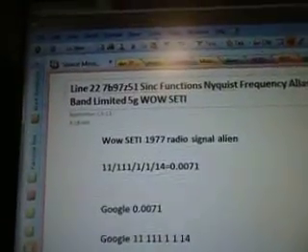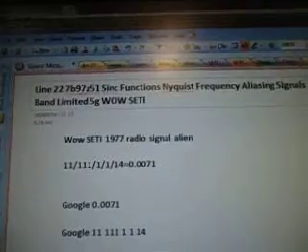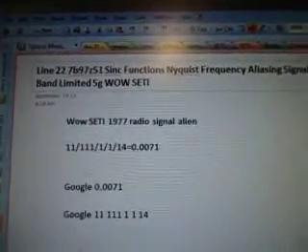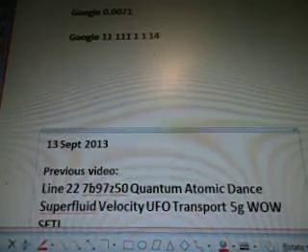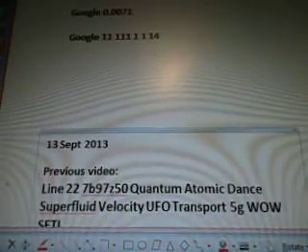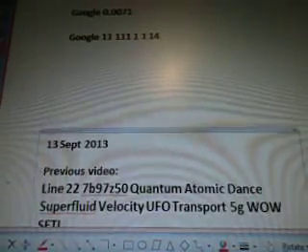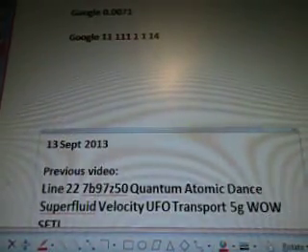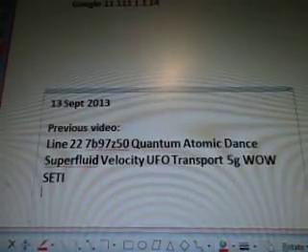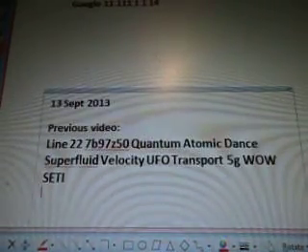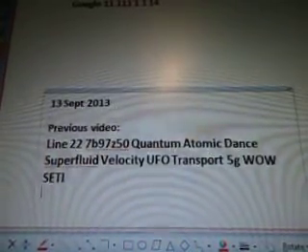This is line 22, 7b97z51, Sinc Functions, Nyquist frequency, aliasing signals, band limited, 5G Wow Seti. There's the alien radio signal, and this is the keyword research Wow data line 22: Sinc, Nyquist, aliasing signals and atoms. It's where I basically look up the meanings of the words that I found in the formulas to find out what they mean and to further explain them to those of us that don't know what they are.